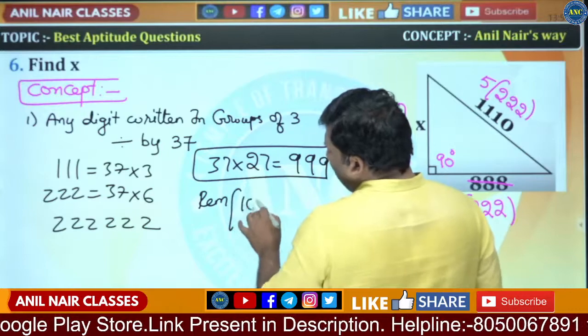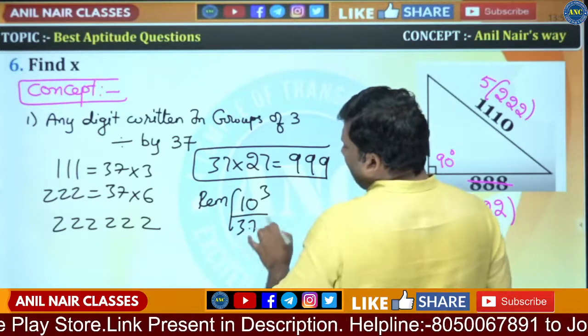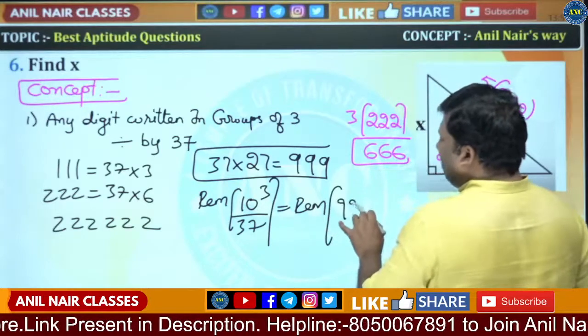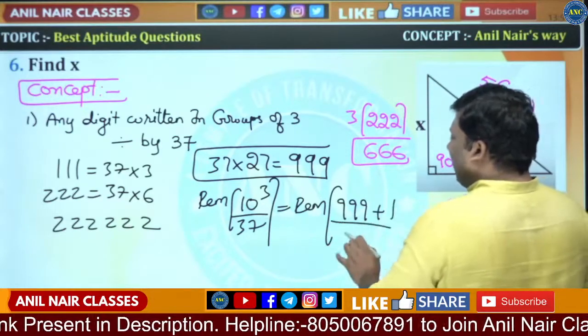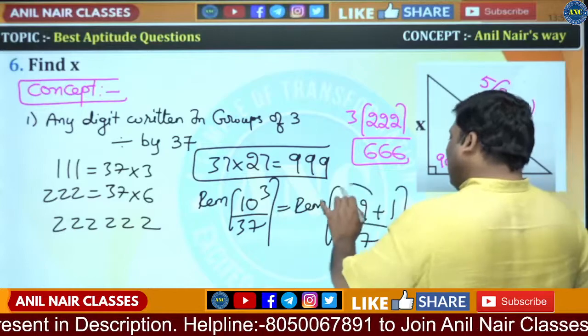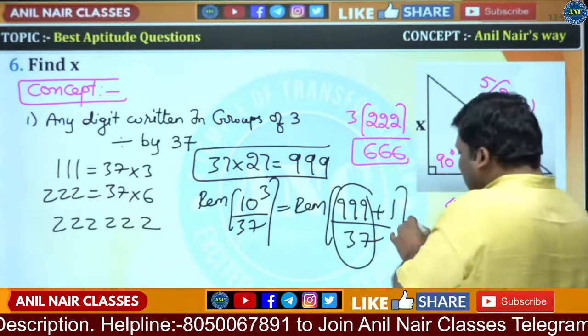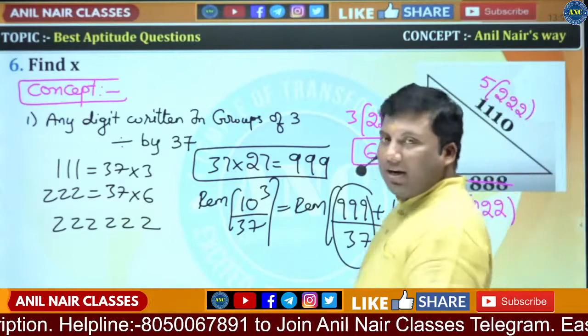Reminder, 10 cube divided by 37. 10 cube is 1000. 1000 is 999 plus 1, divided by 37. 999 is perfectly divided by 37. What is the remainder? 1.